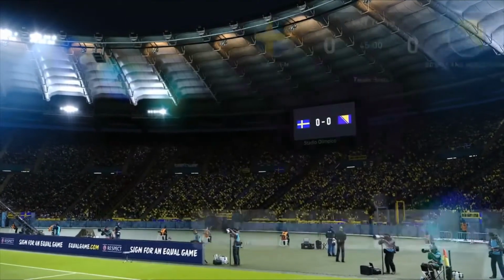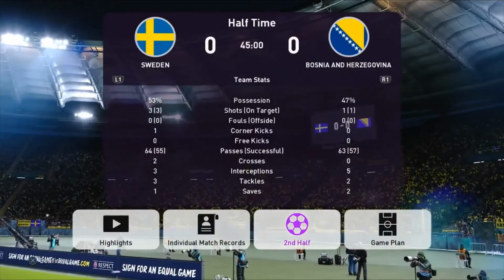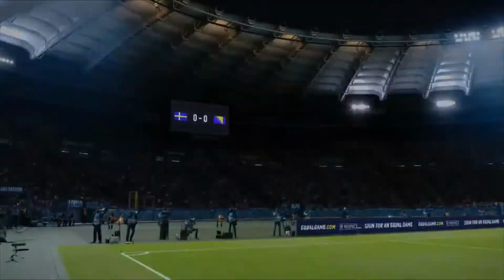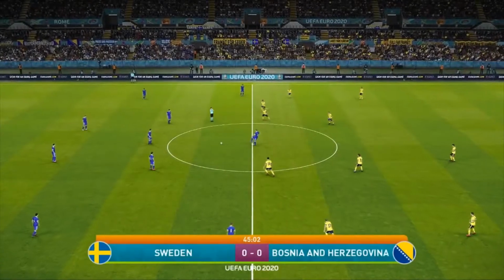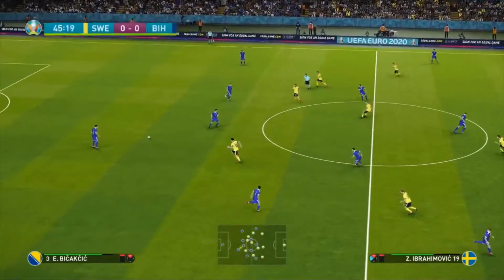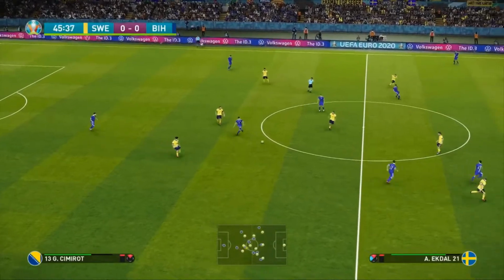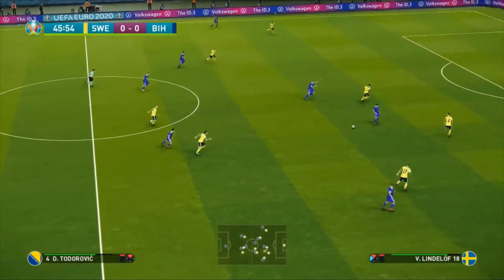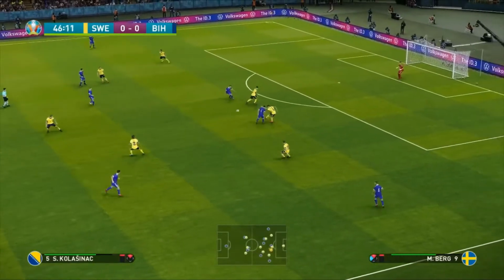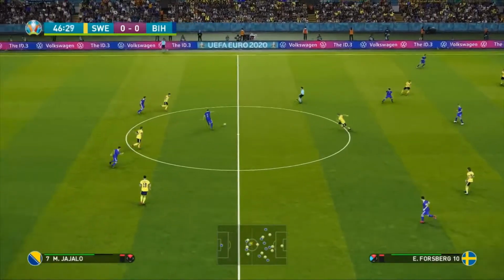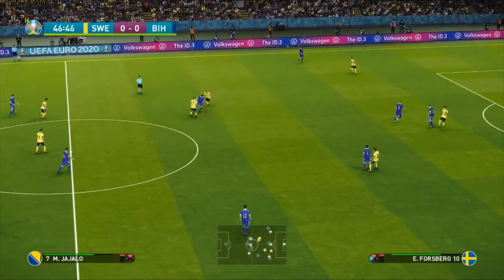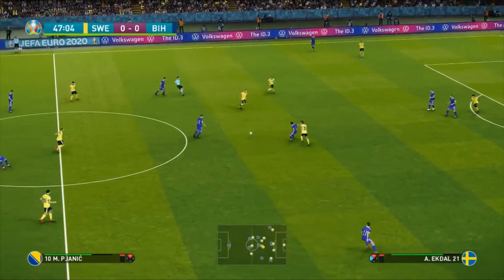Well, no manager's going to make a change yet. I'll do the same as I usually do. 60 minutes on the clock. We'll make the changes for the sides. But we are looking to do another tournament in the future. My idea for the next tournament is we'll probably be doing the next one in August. And that will be for the Champions League. And it will only take place over a week. And it'll be on FIFA. So I'll have more information for that a little bit later on.